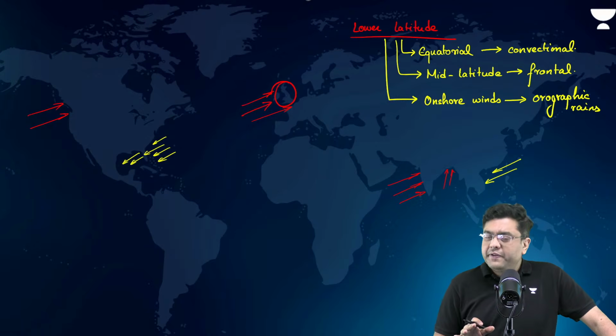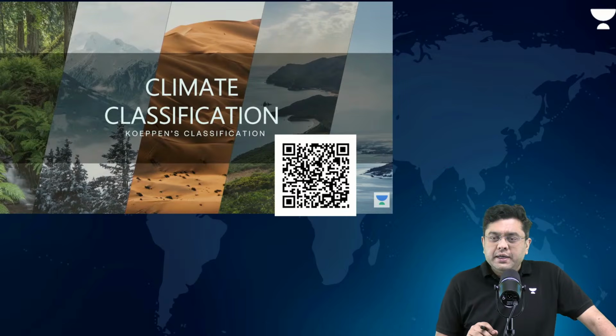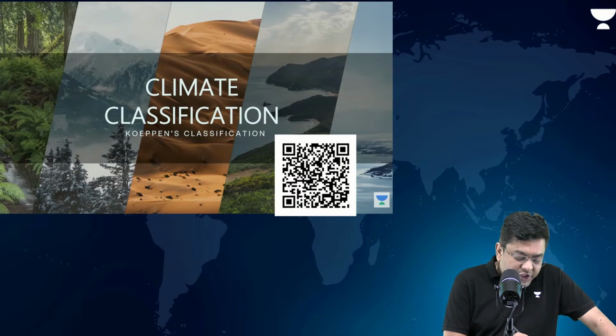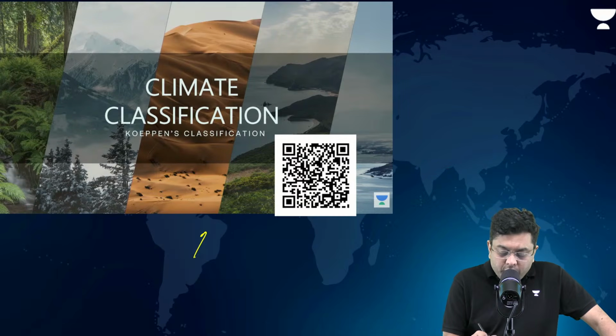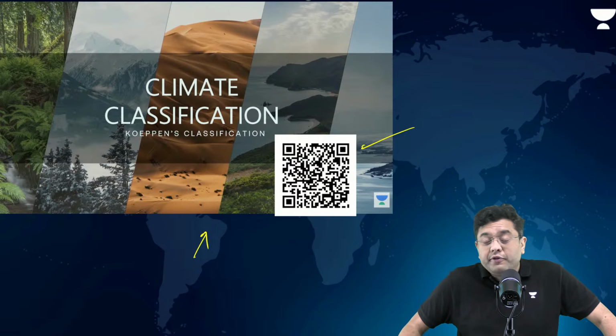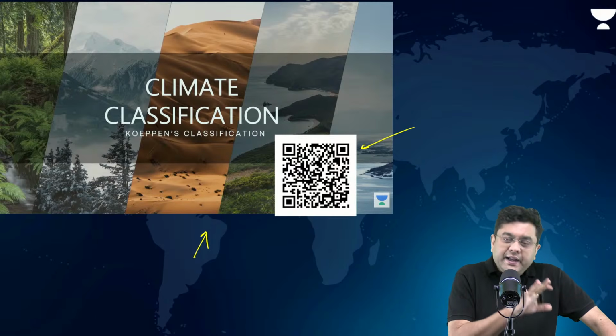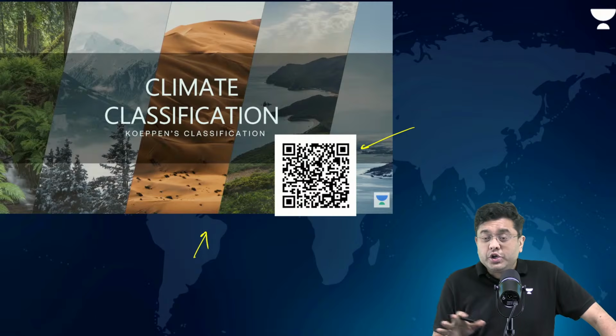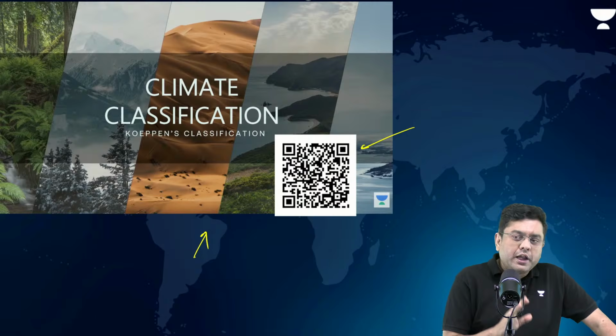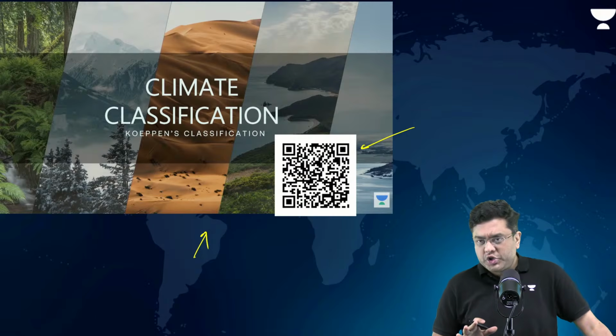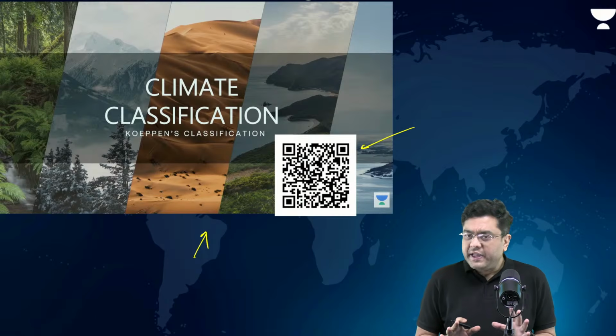Once you know this basic along with the tricellular model, now take a look at this lecture. This is the QR code. You will find the link for this lecture. Okay. Go to this lecture. It is the entirety of climate classification of world climate. Take a look into this. This is more than sufficient for your coverage for the exam.